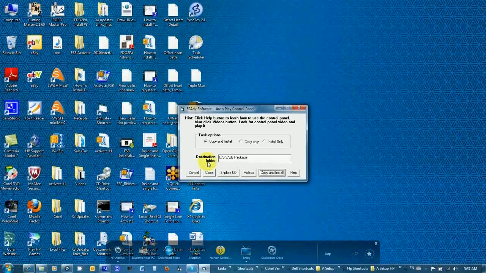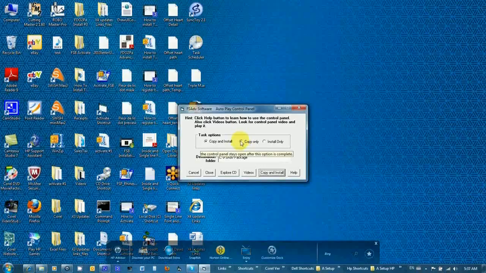If there is already a folder with the same name, the control panel will not let you copy any files into that existing folder. You have to rename that folder name in order for you to copy the files from the CD to the hard drive. This folder window also appears when copy only option is selected.